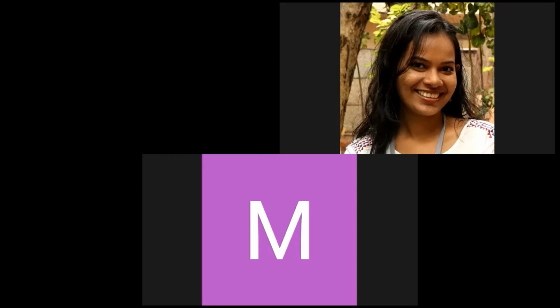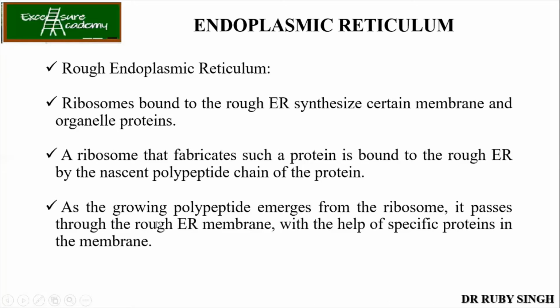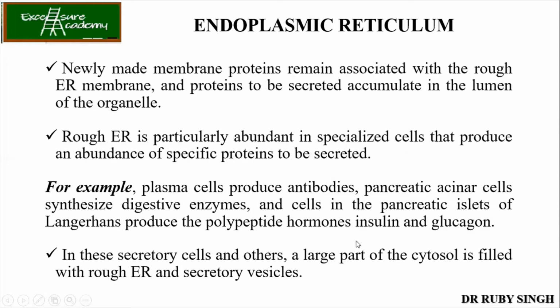Okay. So as a growing polypeptide emerges from the ribosome, it passes through the rough ER with the help of specific proteins in the membrane. So here these specific proteins are nothing but your Sec61 complex or the translocator. Newly made membrane proteins remain associated with the rough ER and proteins to be secreted accumulate in the lumen of the organelle.